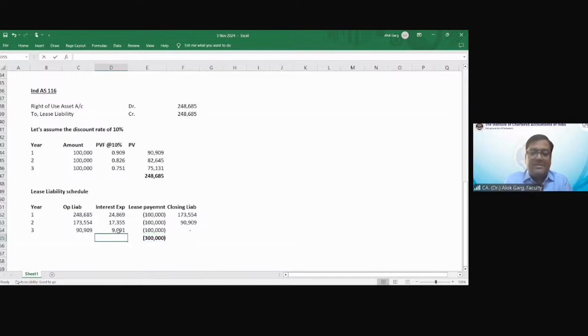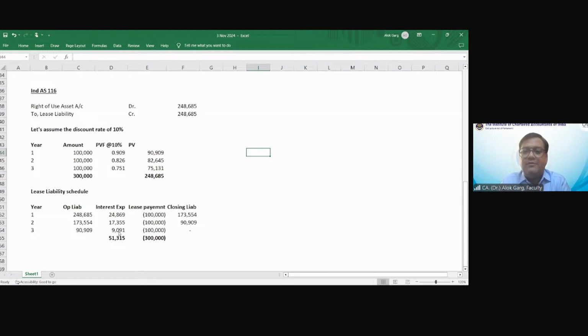What is the total interest expense I have recognized? 51,305, right? And this 51,315, this is the difference between what? This is the difference between 3 lakh and 248,685, right? This is the difference because of the time value of money. I have paid 3 lakh, but the present value of 3 lakh is 248,685. The difference goes to interest cost, 51,315. Correct? Is that right?